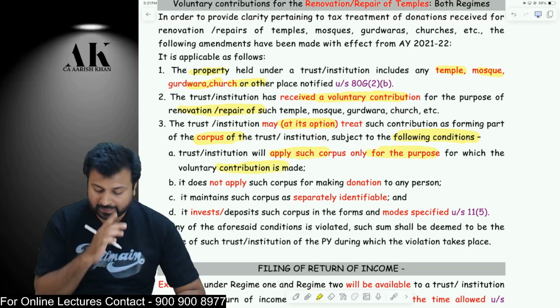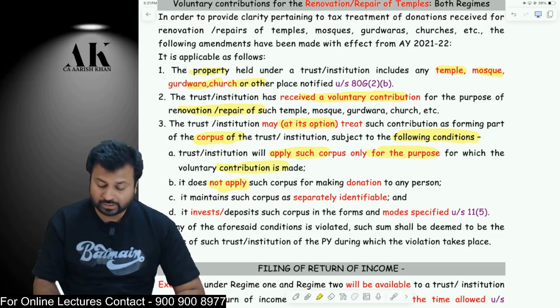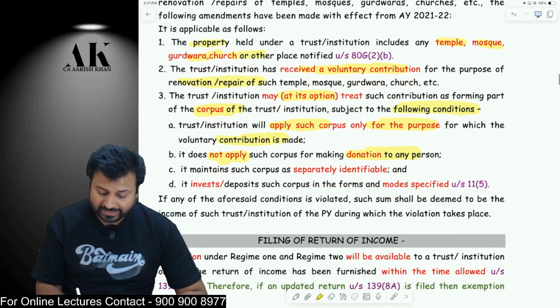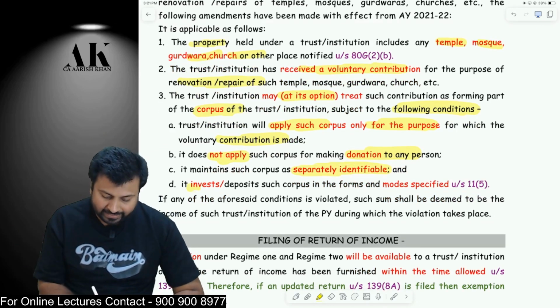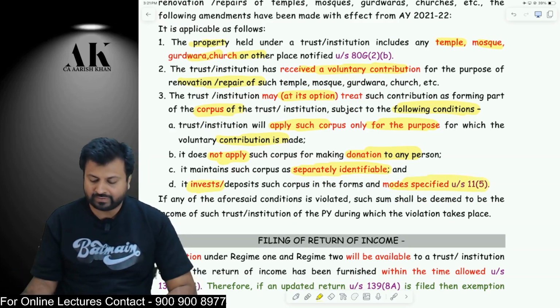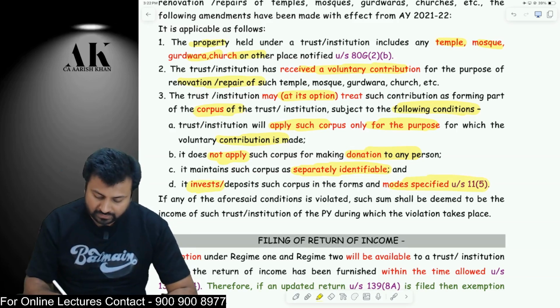That is only for repair and renovation. The trust should not give that as a donation to any other purpose. It maintains a separate identifiable corpus, which should be separately maintained. And it invests that corpus in the mode specified in 11.5. If they fulfill all these four conditions, what are the 4 conditions?